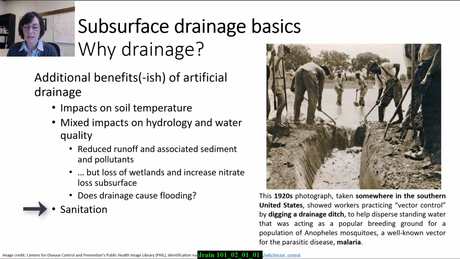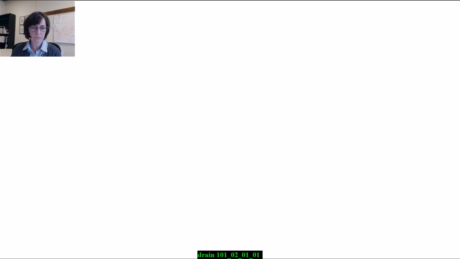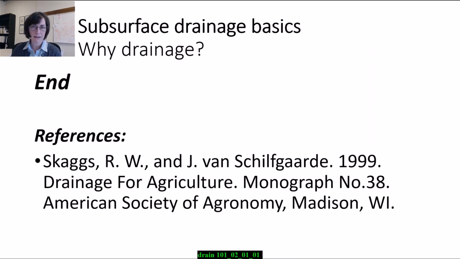Again, the concern here was that you don't want places for mosquitoes to breed, because those mosquitoes will be vectors or carriers for diseases like malaria and other pretty nasty diseases that are a human health risk, as well as a risk to livestock health. So I think the sanitation benefit is important to mention, even though it's slightly less relevant for us here in a developed country today. See you next time.